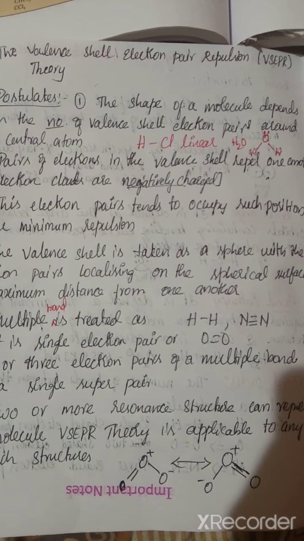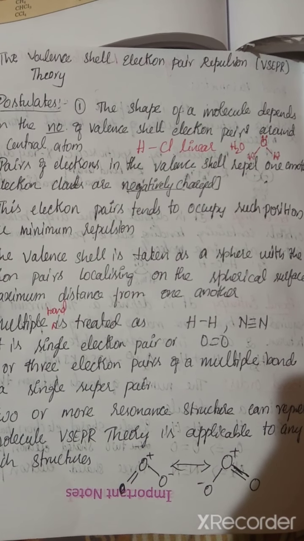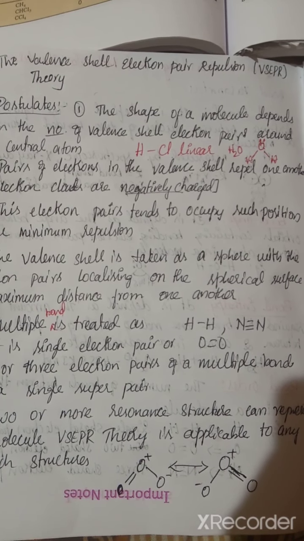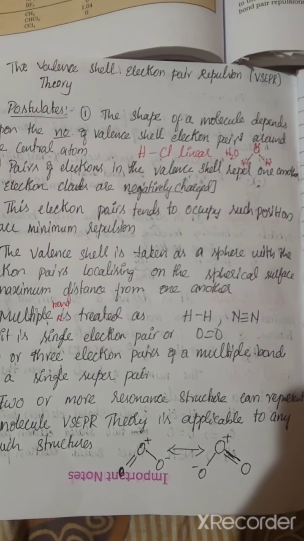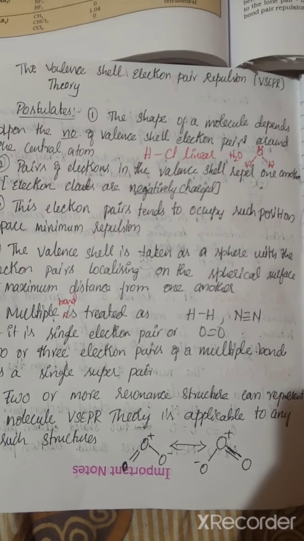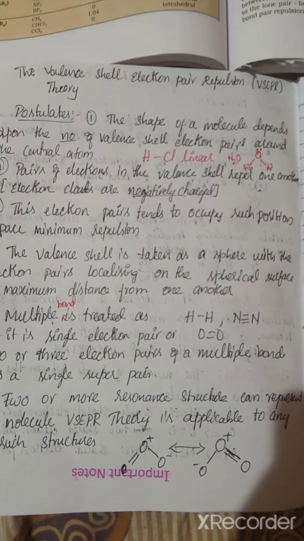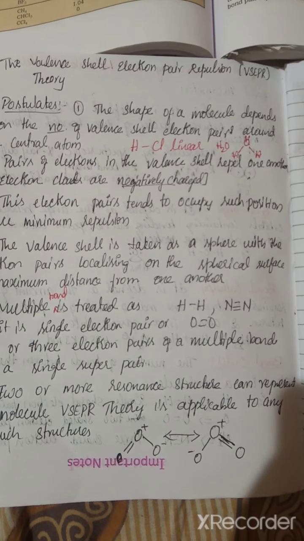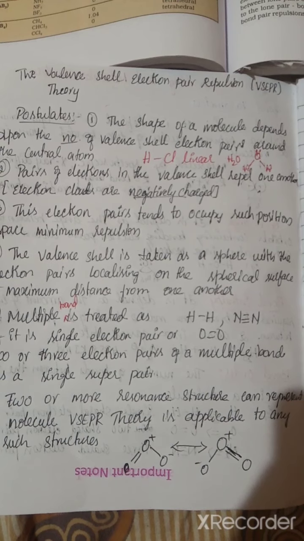Yes, last class we discussed the valency shell electron pair repulsion, that is VSEPR theory. About the postulate, we discussed that the shape of the molecule depends on the number of shells of electrons in a central atom, which is surrounded by pairs of electrons in a valency shell that repel, as a negatively charged cloud.